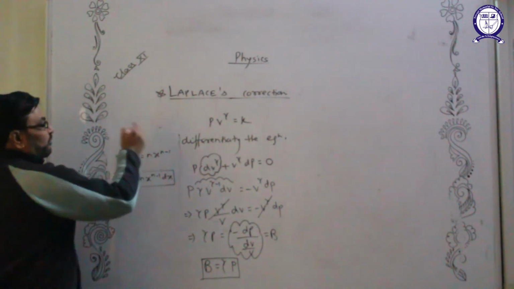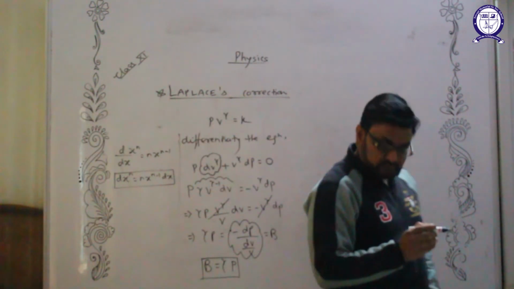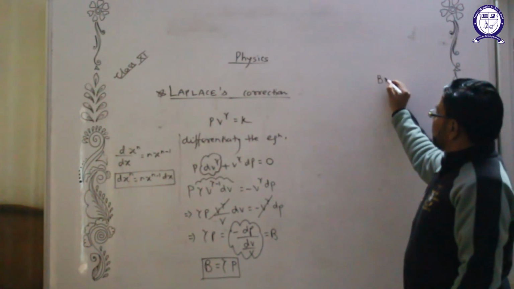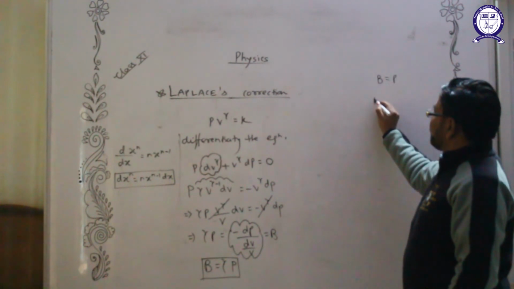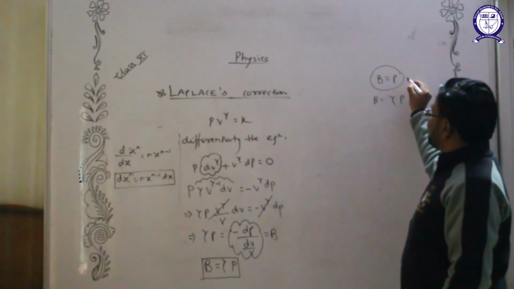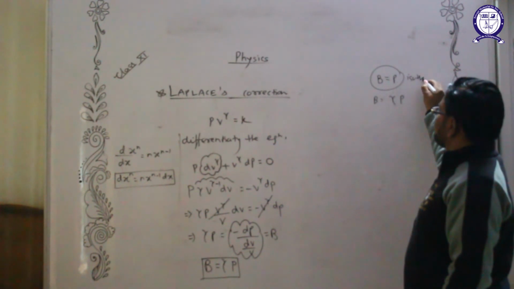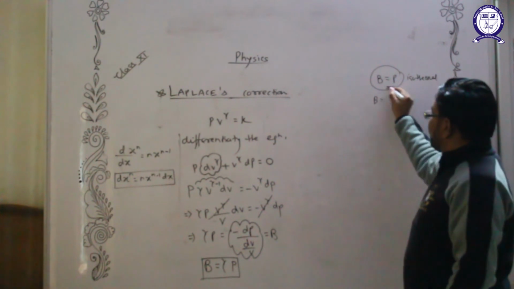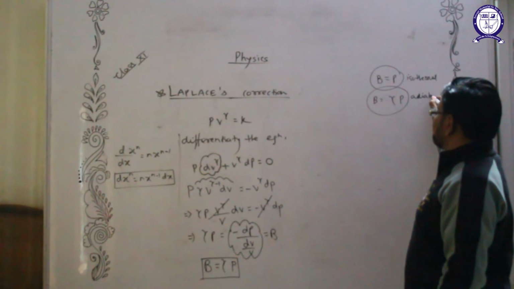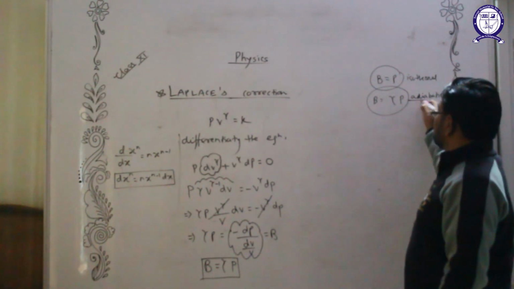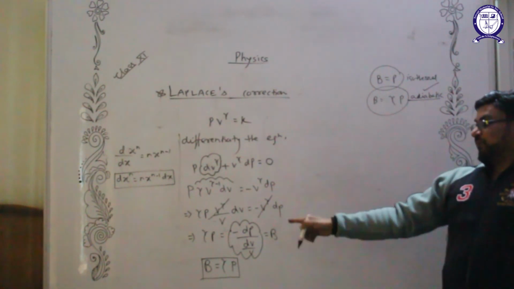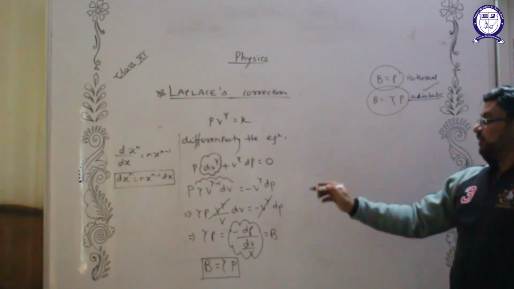For an isothermal process, bulk modulus is equal to pressure. And for an adiabatic process, like the propagation of sound, of course, Laplace proved that bulk modulus is not pressure, bulk modulus is gamma times pressure.